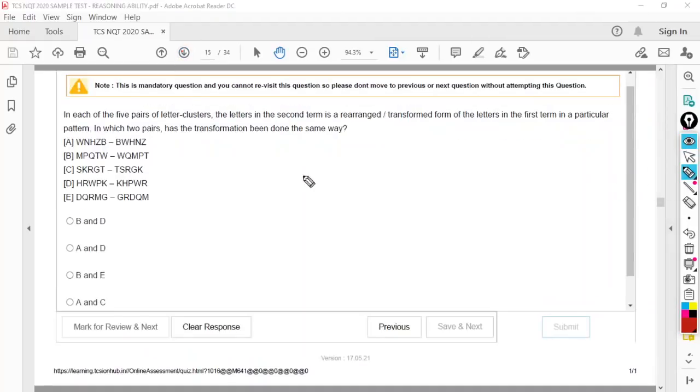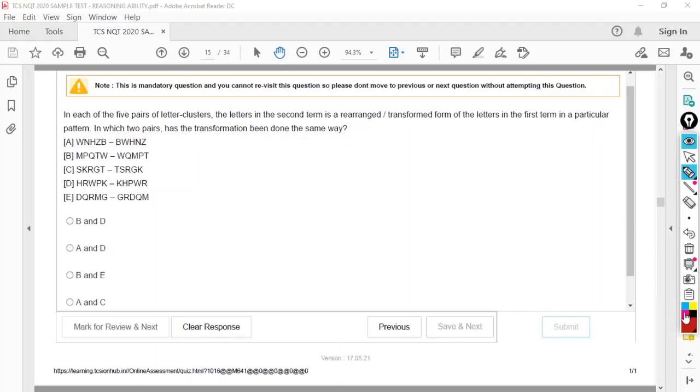Now this is from coding decoding, I can say. In each of 5 pairs of letters and letter clusters, the letter in the second term is rearranged, transformed from the first letters in the first in a particular way. In which 2 pairs the transformation is same?